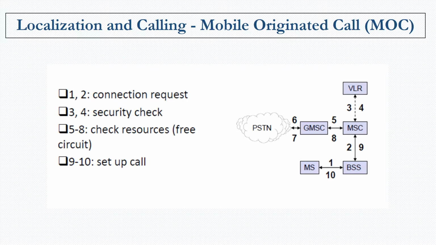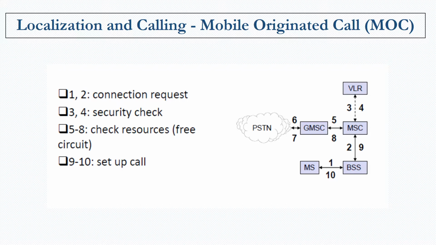So the mobile station requests a call to the base station to which it is connected. The base station in turn forwards this to the MSC, the mobile switching center, which is responsible. That particular mobile switching center identifies that this call is to a non-GSM number and not to a GSM number. If it's to a GSM number, then it has to identify which mobile switching center is in charge.